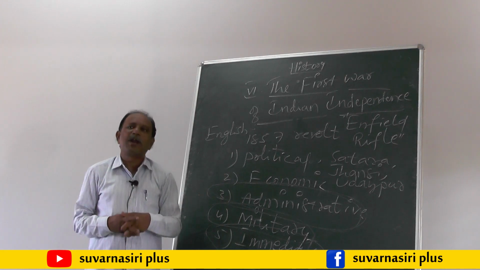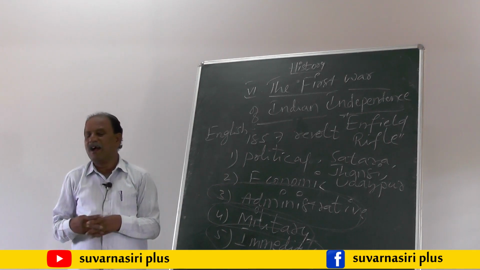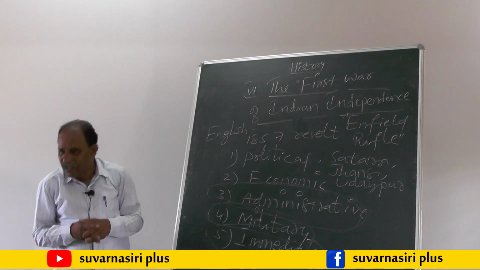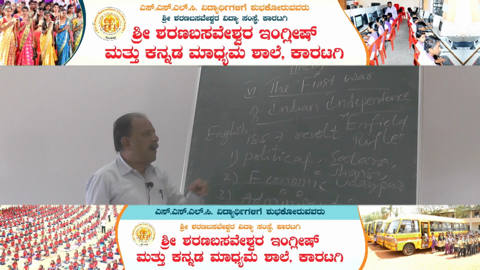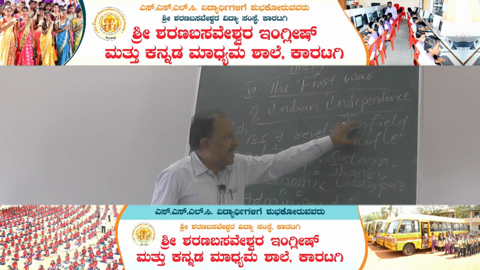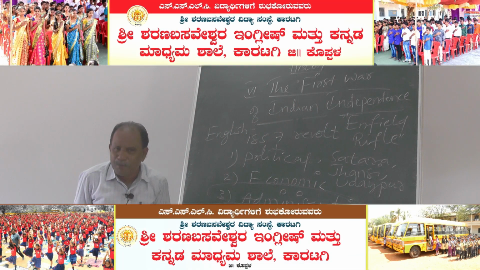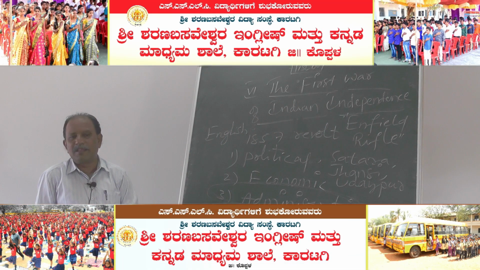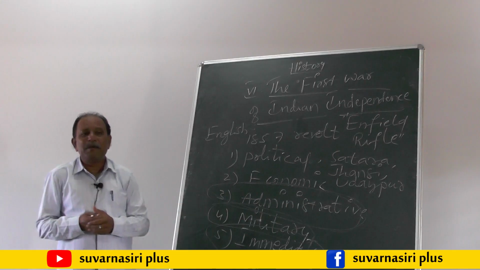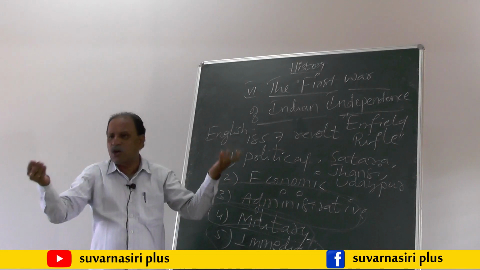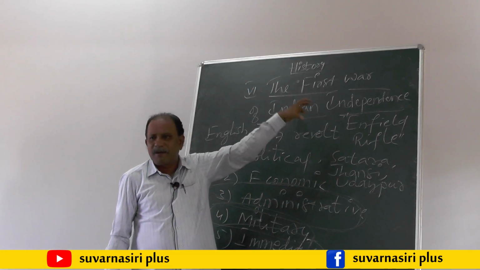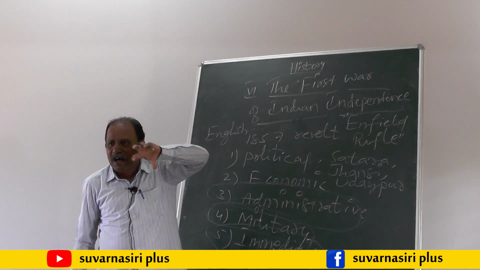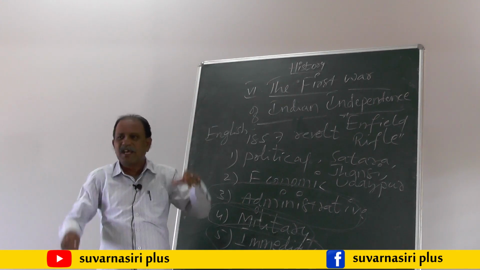But a rumor spread among the Indian sepoys. The rumor is that the bullets of the Enfield rifle guns had been smeared with the fats of cow and pig. It is actually just a rumor. This rumor spread in the camps of the Indian sepoys.